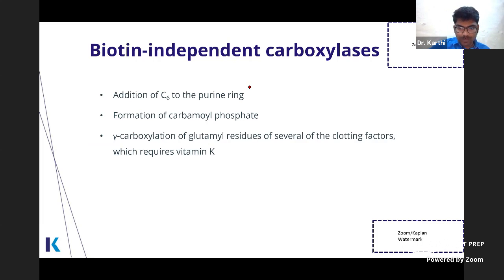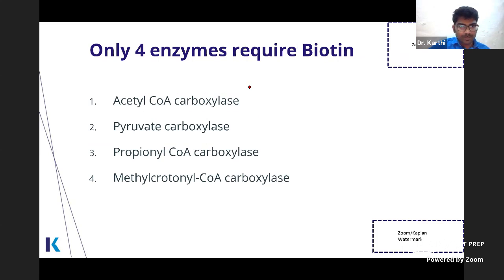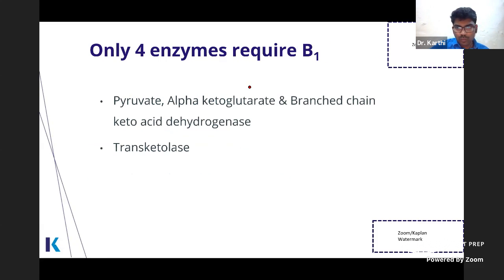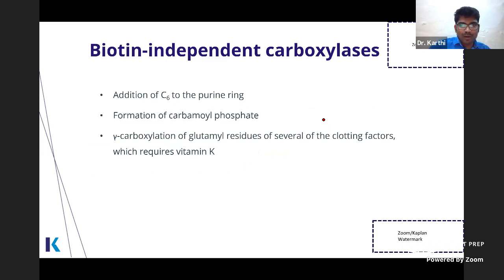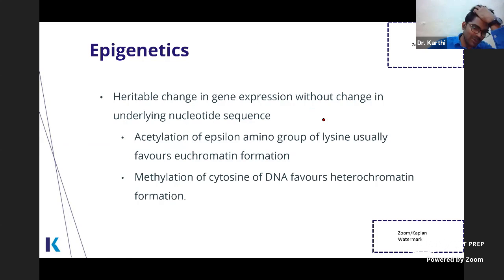Someone is asking, P bad requires B1. So what do you mean by P bad? Oh, he's giving a mnemonic. Good, great. It's like pyruvate, branched chain, B, A, alpha ketoglutarate, T, transketolase. Great. See, he created a mnemonic, right? Good. Thank you. You are all getting benefit from his mnemonic.